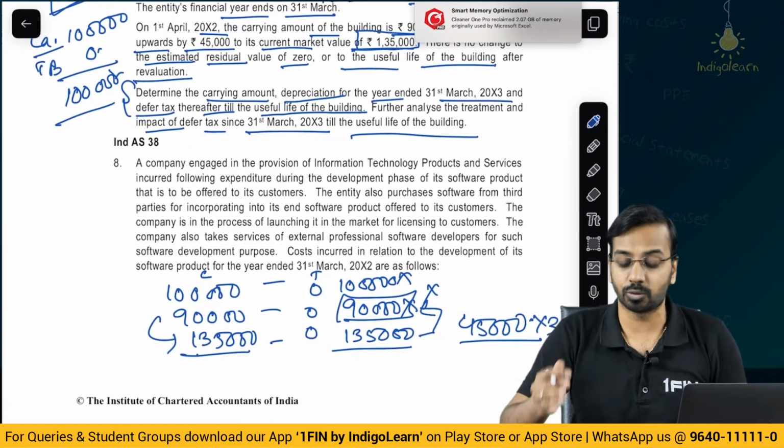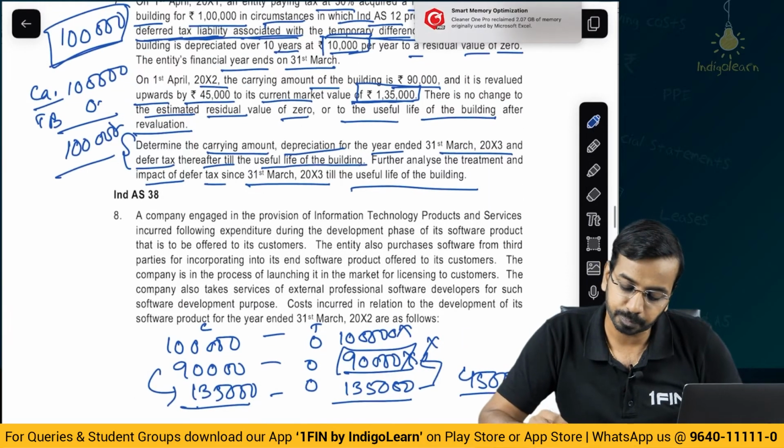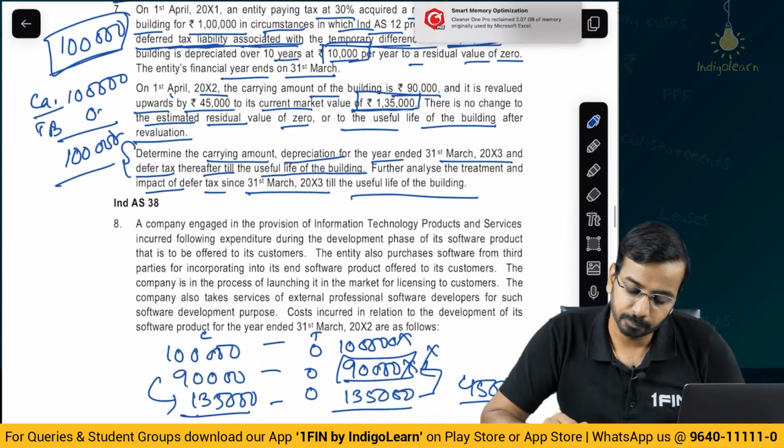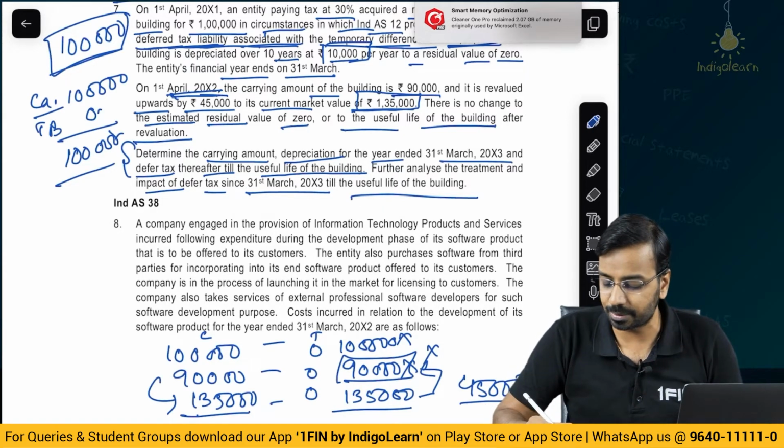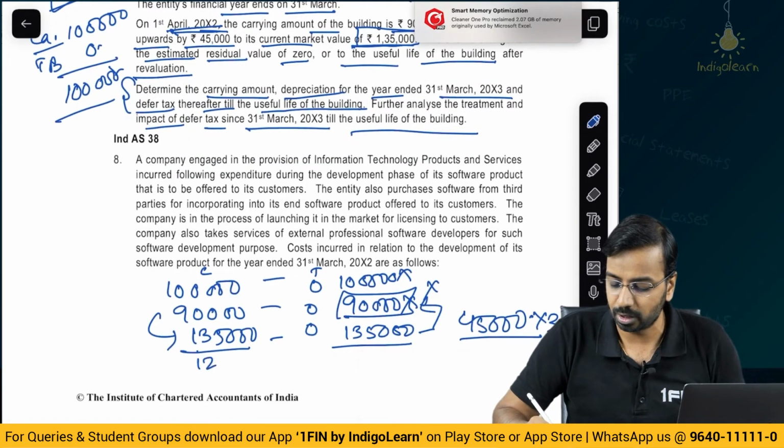Now, this 1,35,000, the useful life is how much? On 1st April you revalued, so 9 years are left. So, 1,35,000 divided by 9 means depreciation is 15,000. So, now you will have 1,20,000 as the carrying amount, and the tax base is 0.